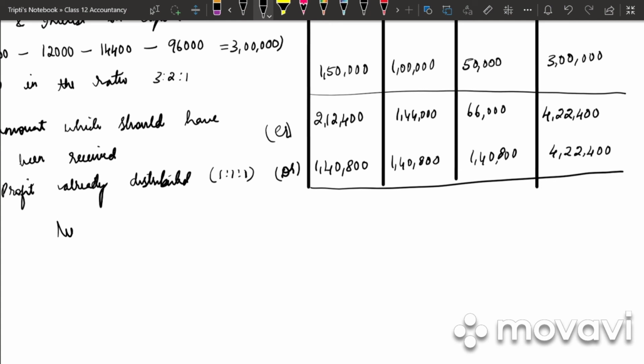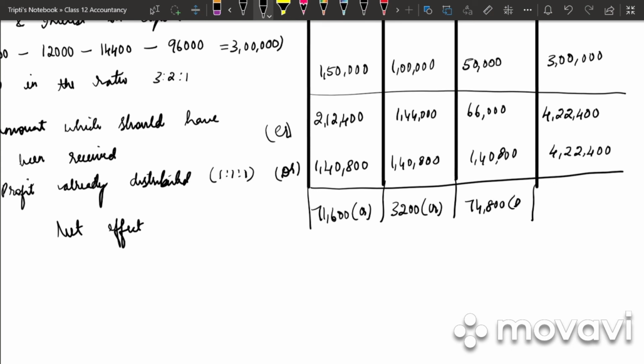And last, whatever answer we get will be our net effect. 2,12,400 minus 1,40,800, 71,600 credit. 1,44,000 minus 1,40,800, 3,200 credit. 66,000 minus 1,40,800, 74,800 debit.